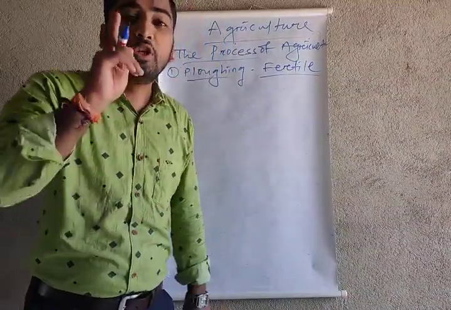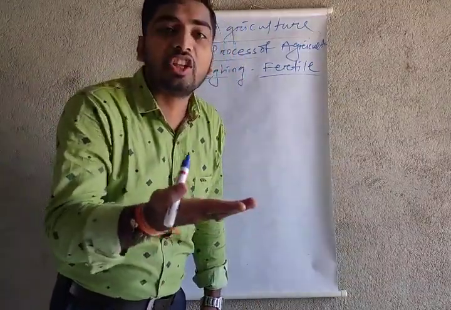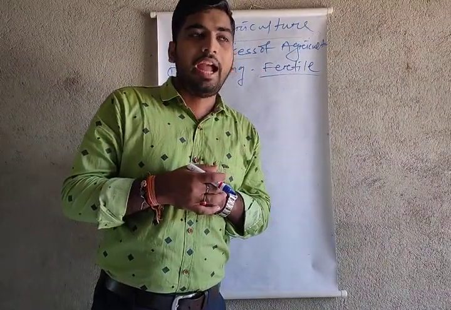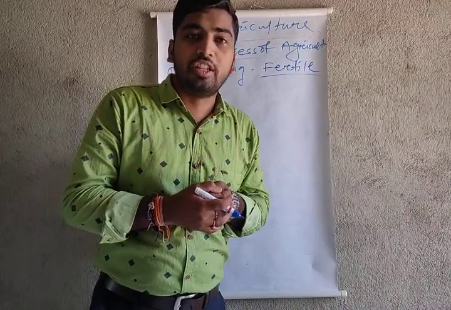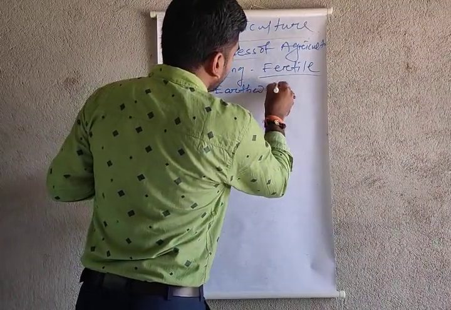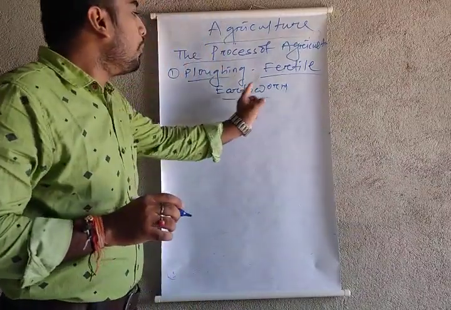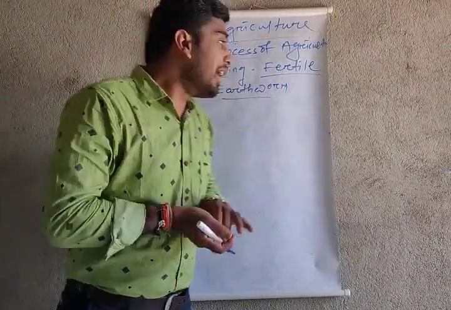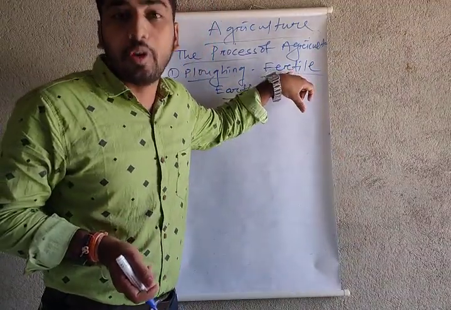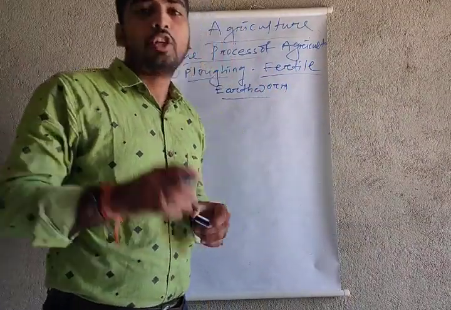In the past, people used a plow cart with bullocks and plowed the field to fertilize the soil. But now we use many machines like the tractor. One of the names is the earthworm. As the farmer is our best friend, the earthworm is the best friend of the farmer. How? Because the earthworm lives under the ground and brings fertility to the soil. So plowing is the most important process in our agriculture.